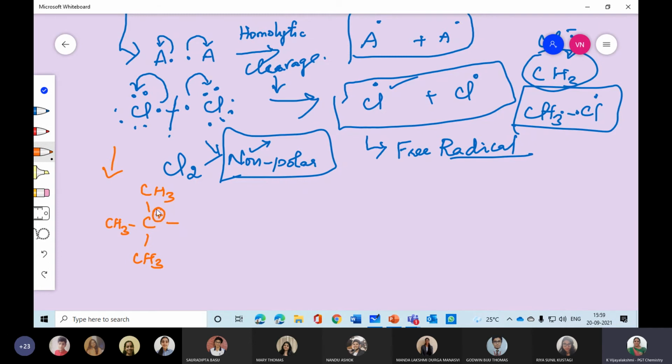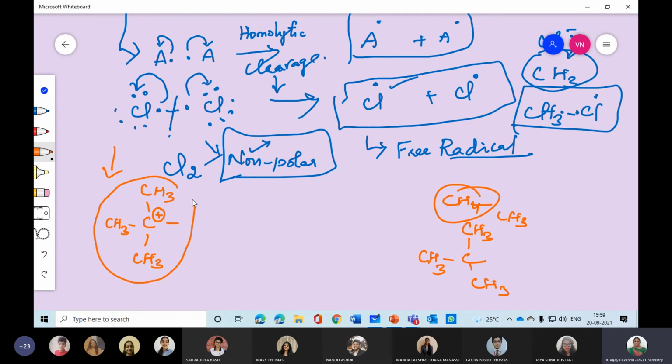I am giving the example of the methyl group. This is actually a methyl group only. CH4 is methane. With 1 hydrogen gone, it becomes CH3. Here also 1 hydrogen is removed, and here also 1 hydrogen is removed. So this has become a comparatively bulky group compared to CH3.